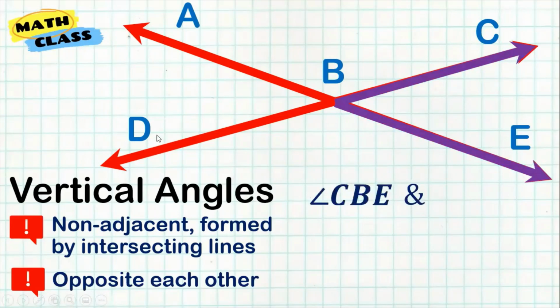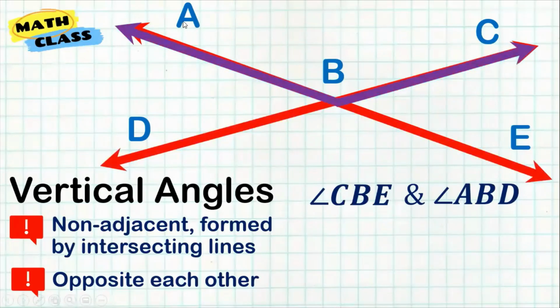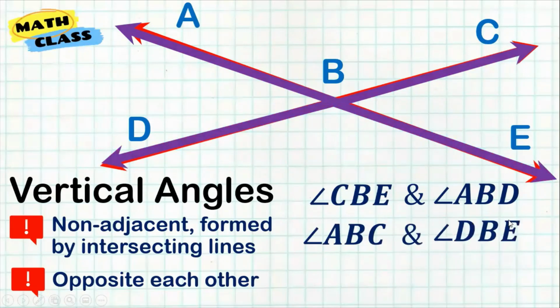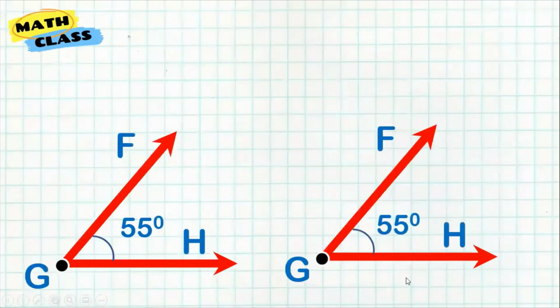The other one here, this one is its opposite, angle ABD. So that's what we call the vertical angle. Or for example here, angle ABC, the opposite is angle DBE. So they are the opposite angles, or what we call the vertical angles.